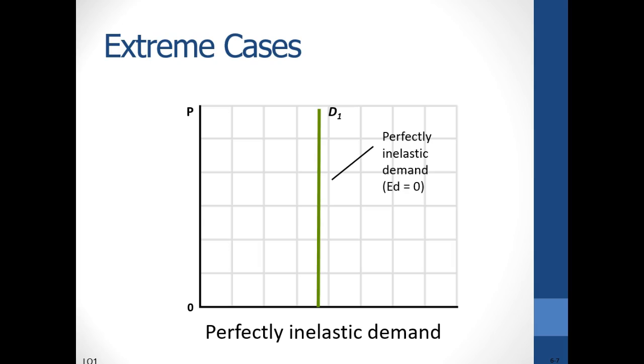This extreme situation is called perfectly inelastic demand, and it is very rare. The demand curve would be vertical, and graphs as a line parallel to the vertical axis. The elasticity coefficient is 0. An example of perfectly inelastic demand might be a diabetic's demand for insulin.